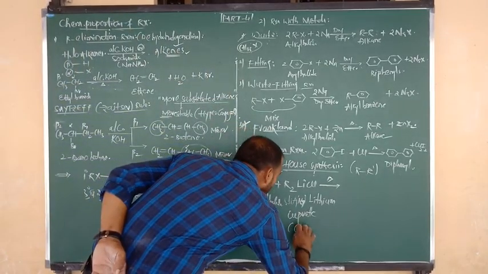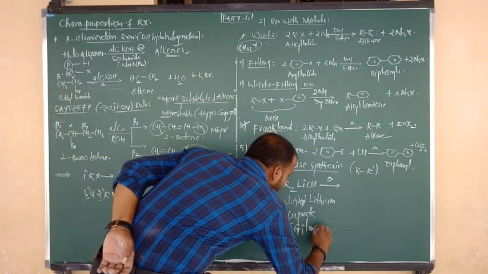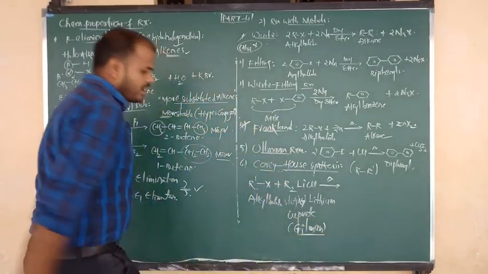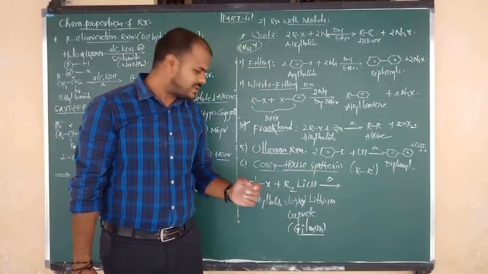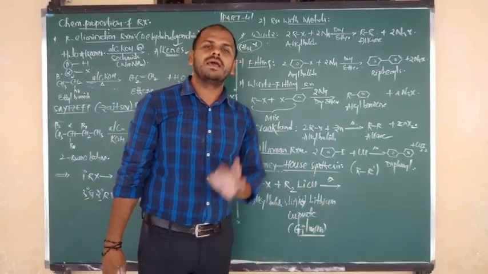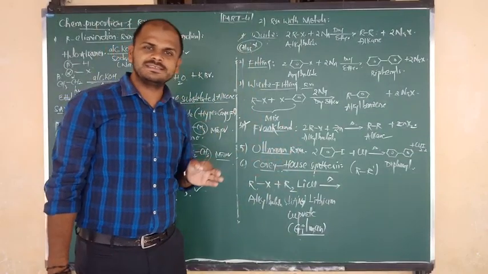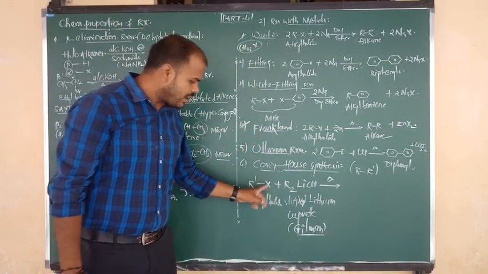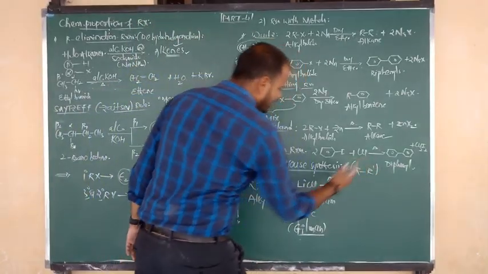What is the formula of Gilman reagent? The formula of Gilman reagent is R2LiCu, meaning dialkyl lithium cuprate. This is known as Gilman reagent. This reagent we are using in Corey-House synthesis reaction. Statement: alkyl halides on reaction with Gilman reagent will form the product alkane.